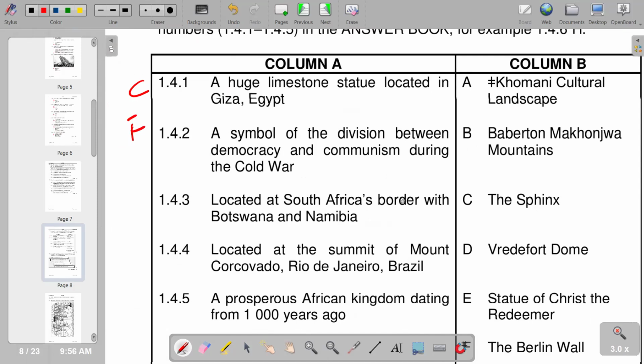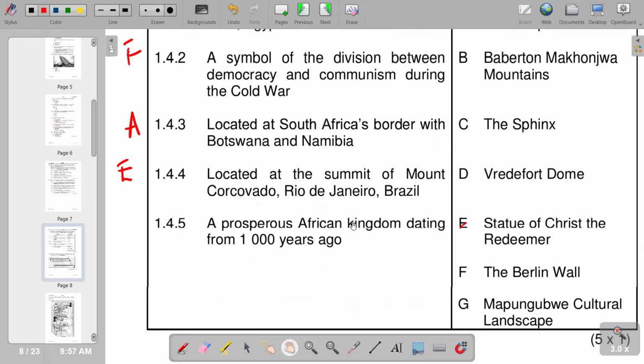Located at South Africa's border with Botswana and Namibia, this is the common cultural landscape, which you have on A. Then located at the summit of Mount Corcovado, Rio de Janeiro, Brazil, we see that this is E, Statue of Christ the Redeemer. So we have E. Then we go to number 5, a prosperous African kingdom dating from 1,000 years ago, is G, the Mapungubwe Cultural Landscape. So we have G.